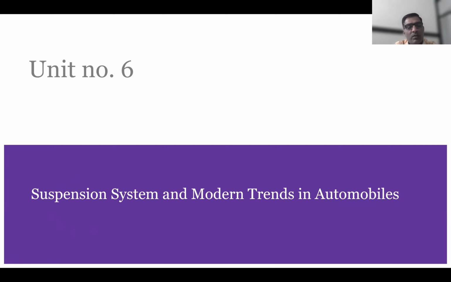It is one of the systems required to suspend the wheel and axle assembly below the chassis frame. And next, part B is modern trends in automobile. Various additional features being provided in modern automobiles, that we are going to see.